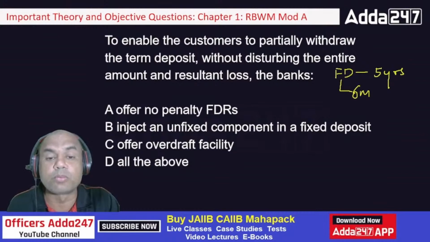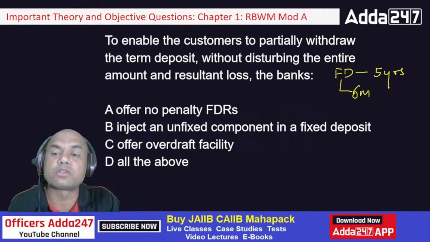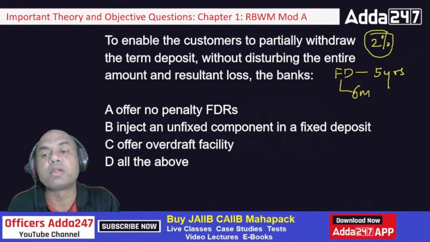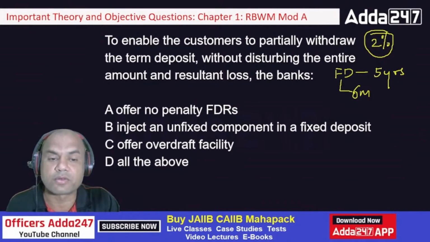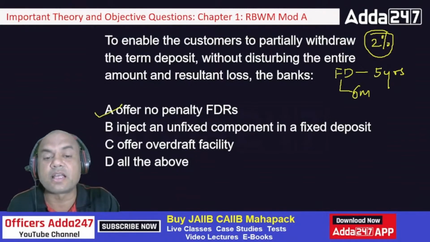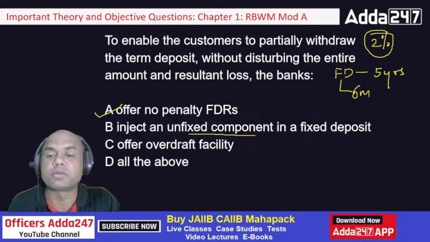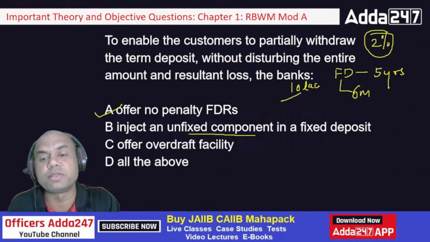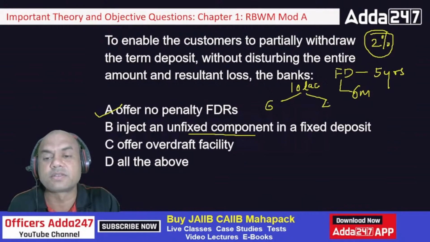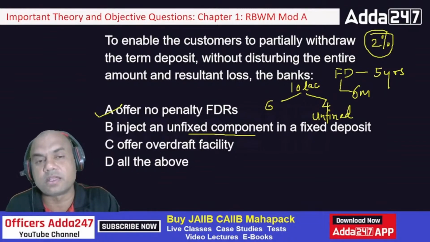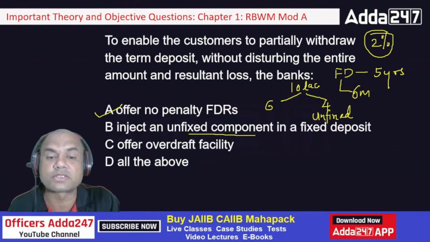So these banks offer no penalty FDR, which means if I break this FD, so what used to happen earlier? Bank used to charge 2% penalty on the interest. But that is removed now. So no penalty FDR, that is point number A. Inject an unfixed component in the FD. So means what? Suppose this FD is for 10 lakhs, bank will keep an unfixed component in that. Unfixed means 6 lakhs and 4 lakhs. So this 4 lakhs is unfixed. Unfixed means I can withdraw this amount anytime. Although it is an FD, it's an unfixed FD.